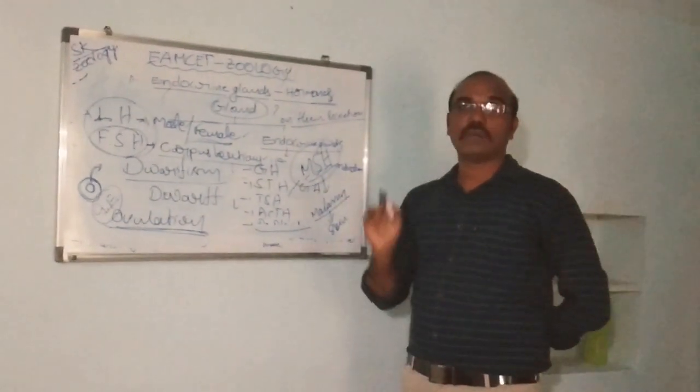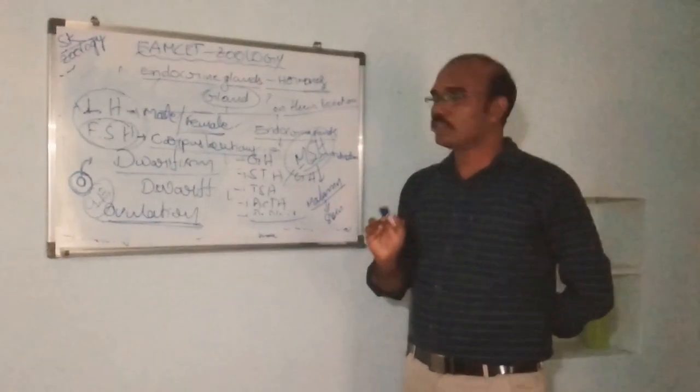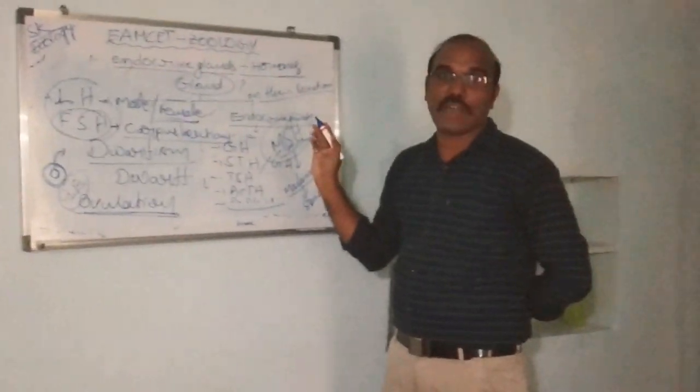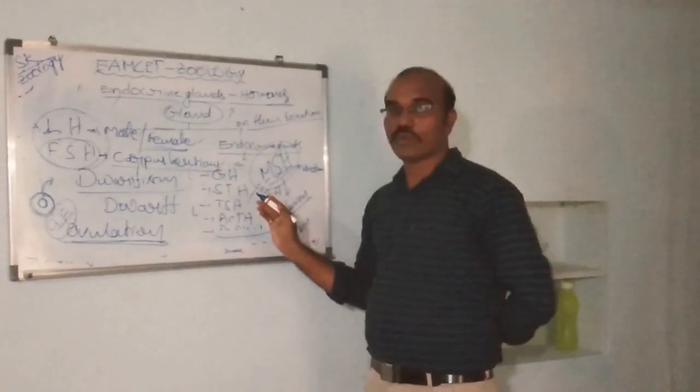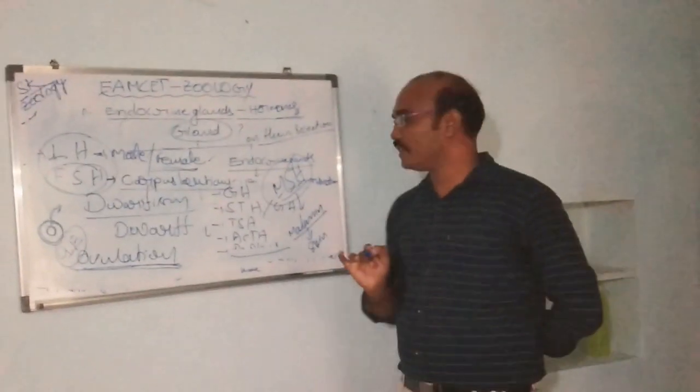And now the posterior lobe of the pituitary gland. It is also known as the neurohypophysis in the intermediate second year syllabus.